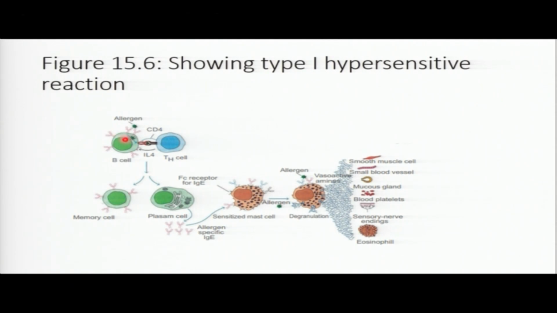Once they attach, you see what's going to happen? There is formation of these memory cells and plasma cells. Once those plasma cells are formed, you see what's going to happen? We do have those granules. You see, allergens, they are still here. Allergens are still here. And then this is our cells.